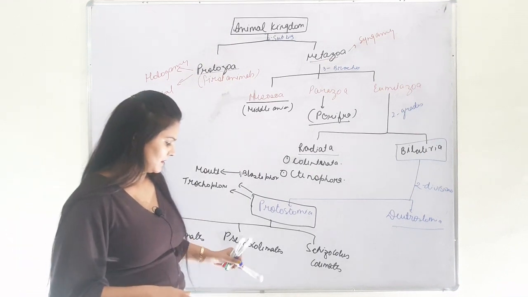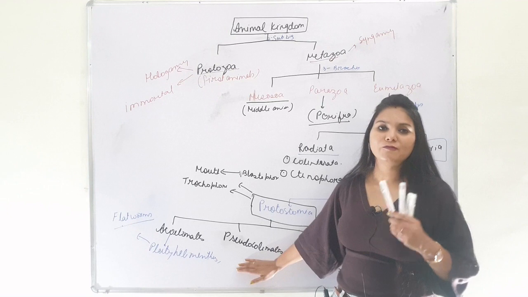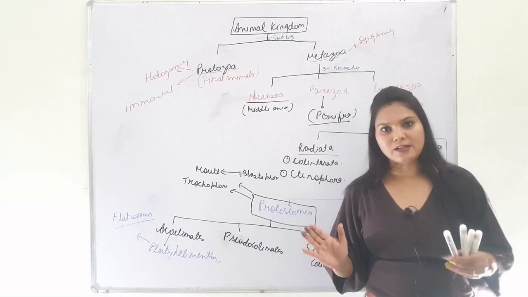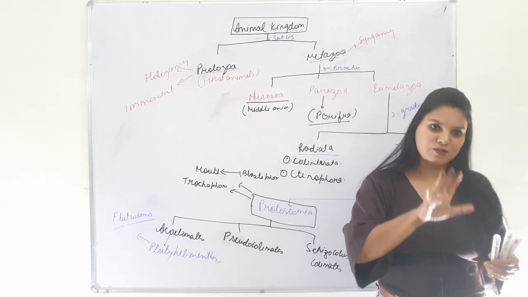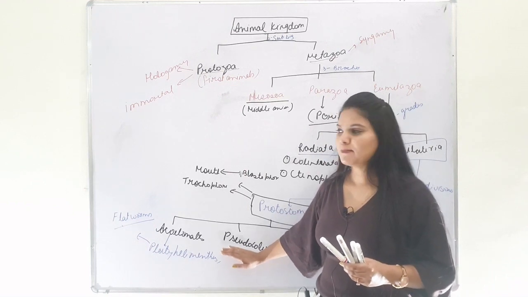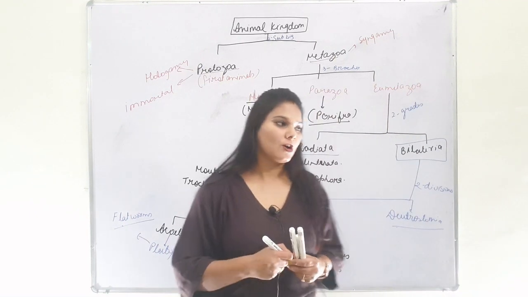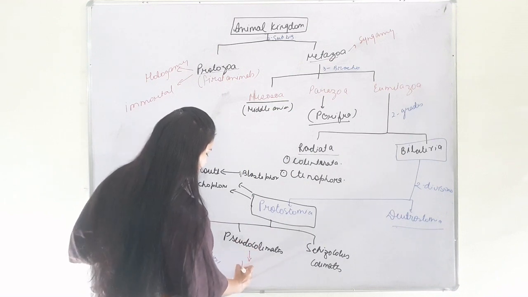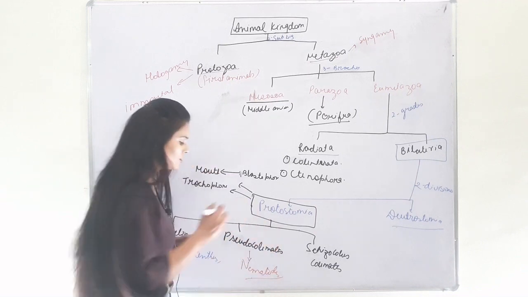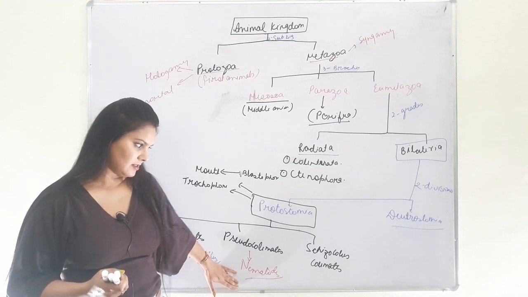Next is Pseudocoelomates. Pseudocoelomates have persistence of the blastocoel, and this blastocoel is not considered a true coelom because it is not lined by mesoderm. Hence, they are called pseudocoelomates, organisms having a false coelom. They include phylum Nematoda or Nemathelminthes, like Ancylostoma, Wuchereria, etc.